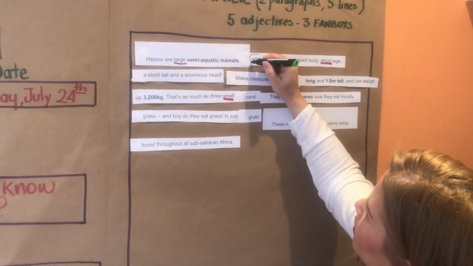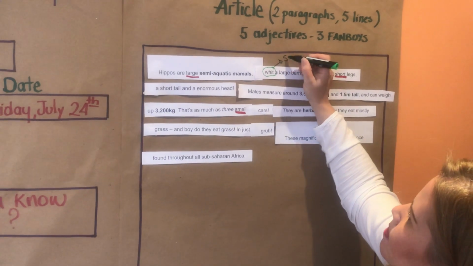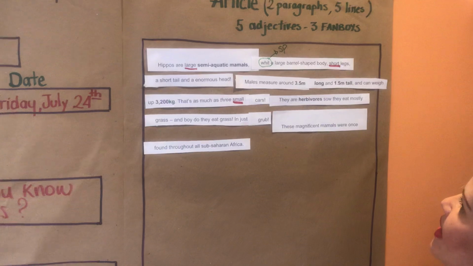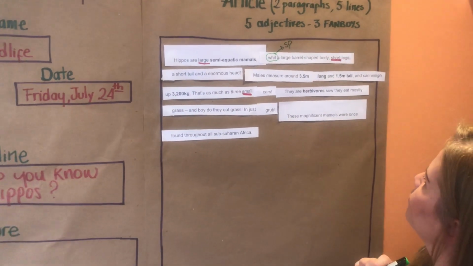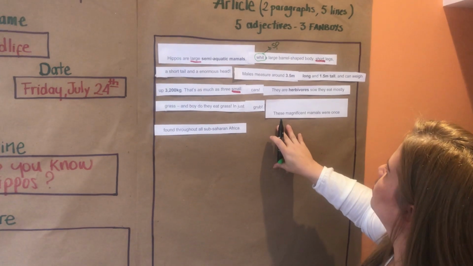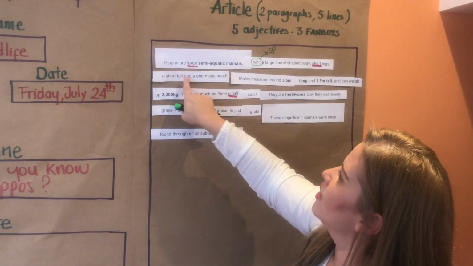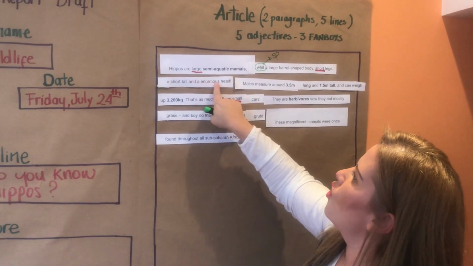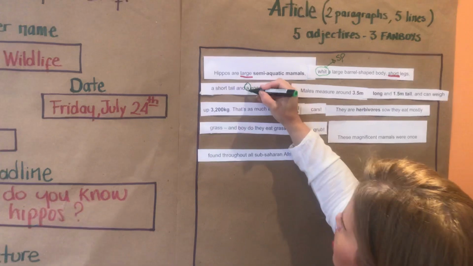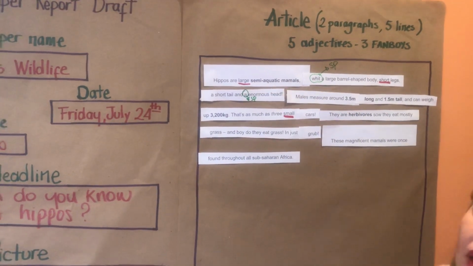So I will erase it in the template and then I will say spelling mistake, right? And then for example, here, you say a short tail and a enormous. You don't say a enormous, you say an enormous. So here you say spelling mistake, right?